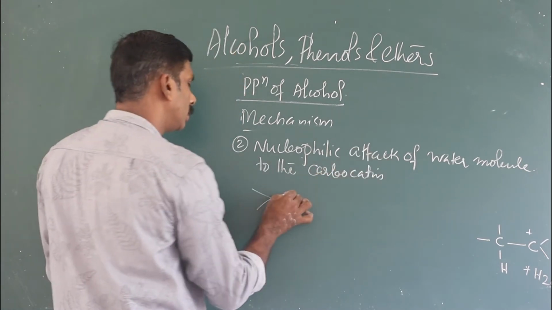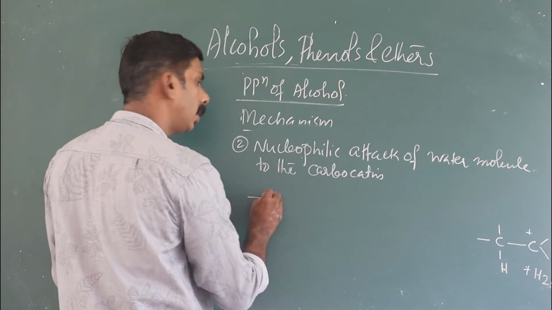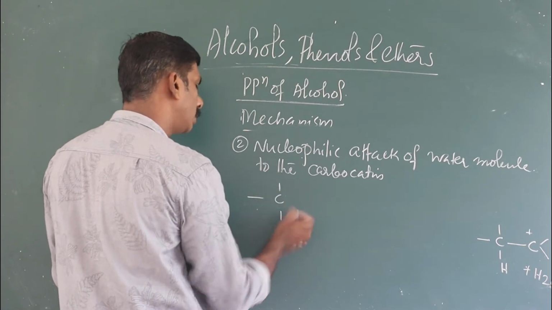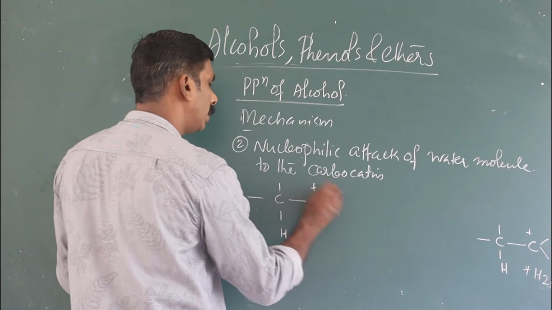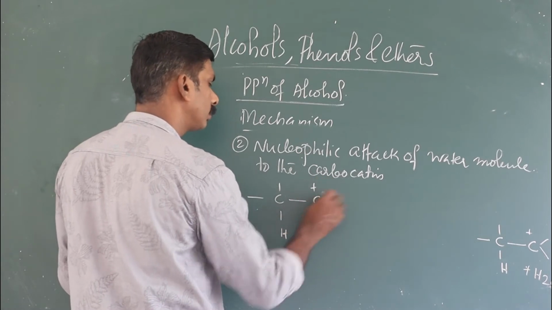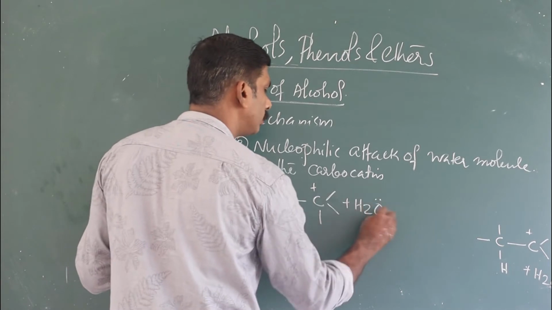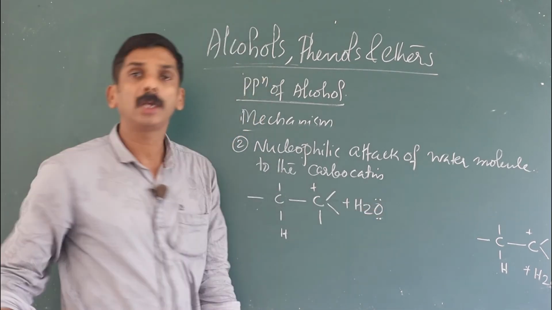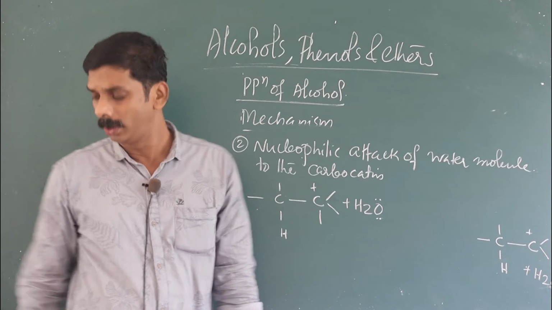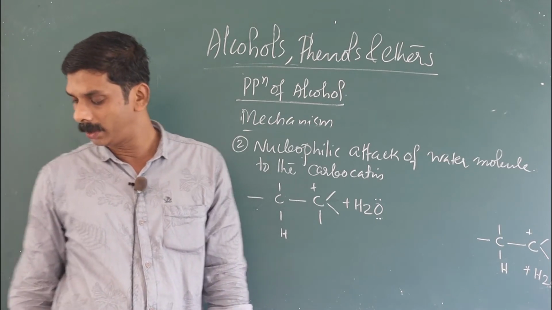That is, here C-H-C plus and H2O, that is, water is added to that carbocation.